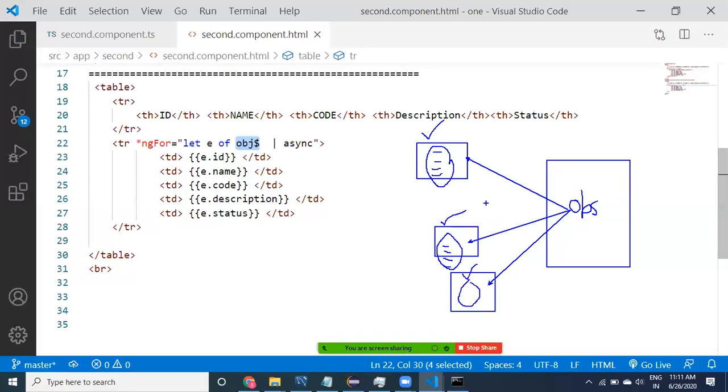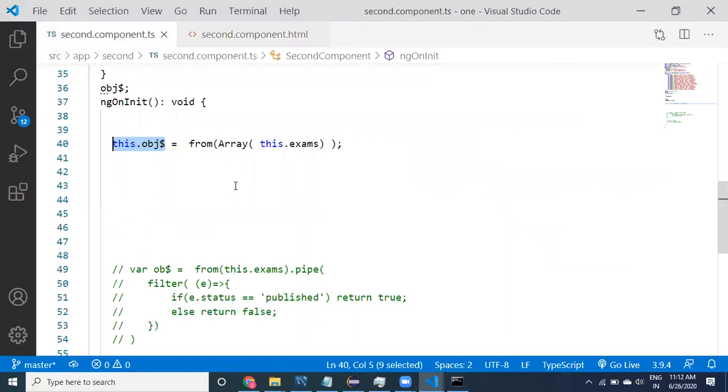If the logic is common, then you don't need to provide the same logic in all the places. Instead, here itself you can provide the logic. If you apply the logic here, then this logic is going to be applied to all the places. Instead of writing the same redundant code in all the places, you can write one place, one code.